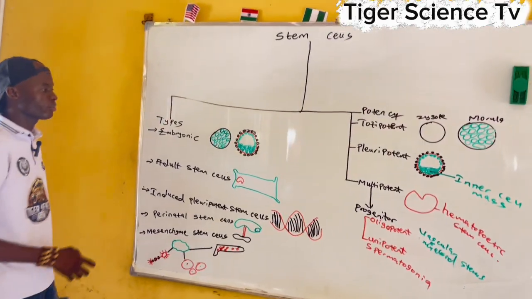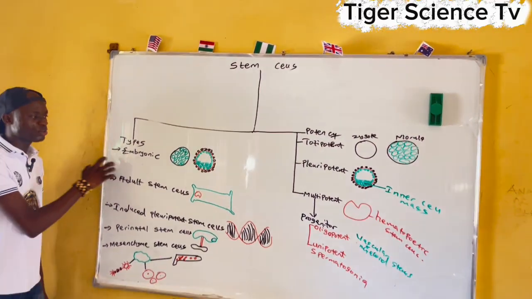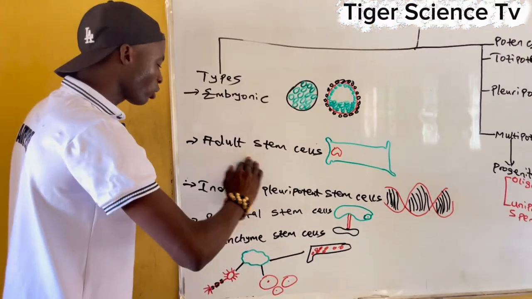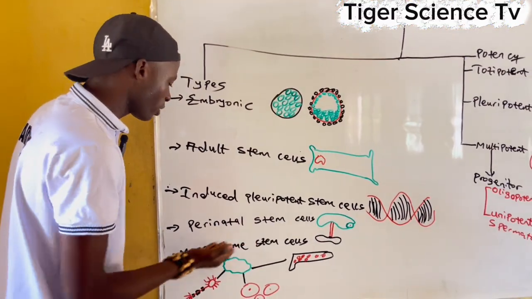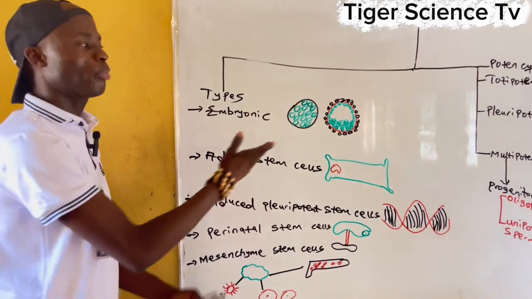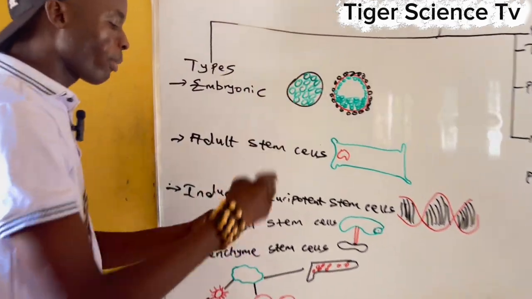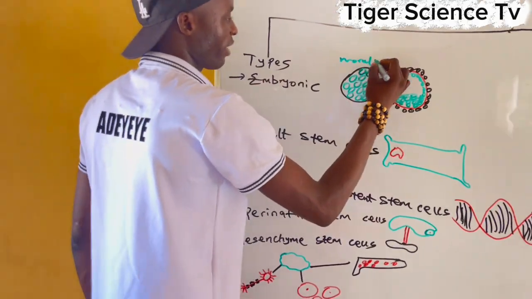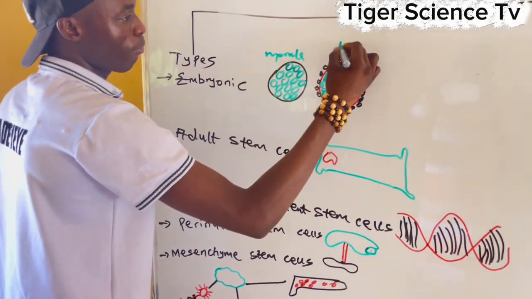Now, these are the types of stem cells. When we say types of stem cells, we have embryonic stem cells, adult stem cells, induced pluripotent stem cells, perinatal and mesenchyme. Example on the board. When you say embryonic, they are coming from the embryo. You see that. Example, here we have morula, here we have blastocysts.